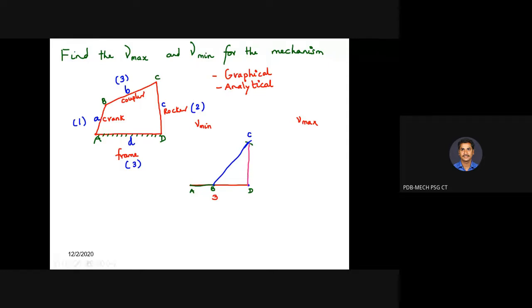So in this condition, if you measure using any scale, that is the angle, so you'll be getting what? Minimum transmission angle. Yes, it will give the minimum transmission angle. Then followed by, you need to find out the maximum transmission angle.